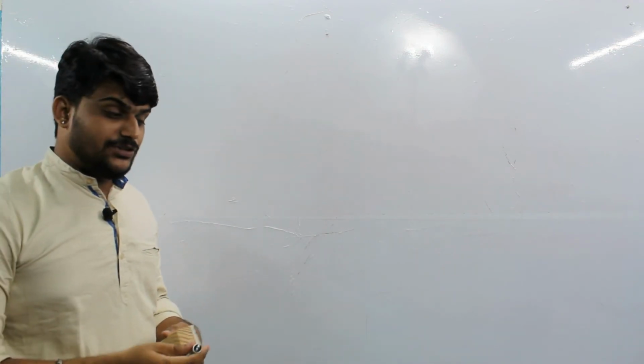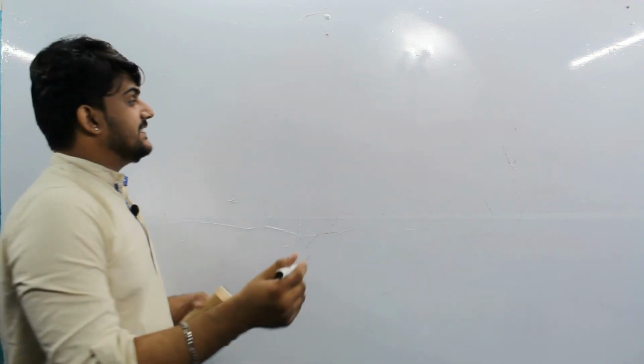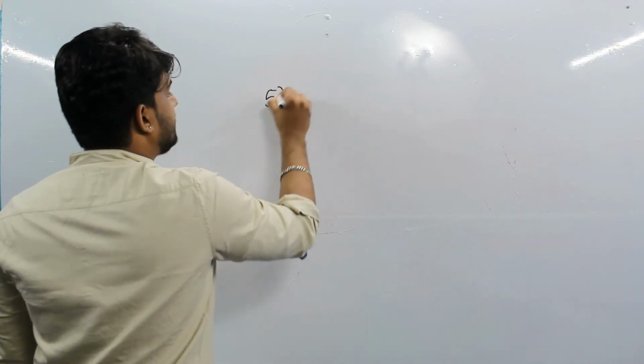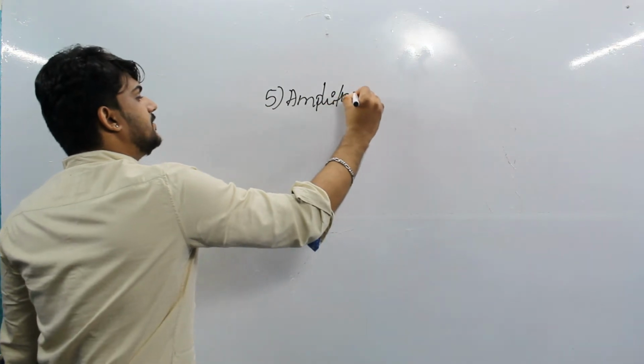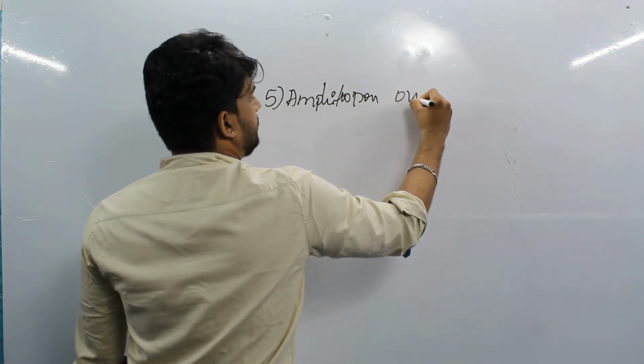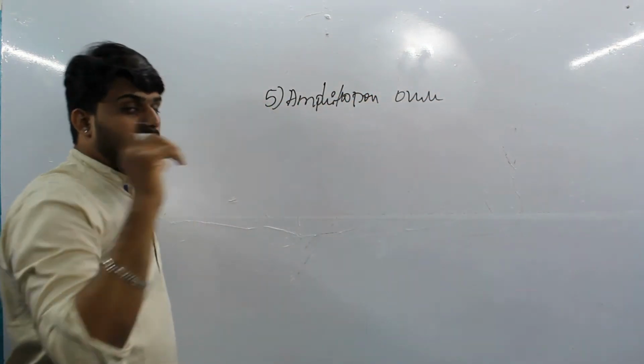What is that fifth one? That is a very interesting one, Amphitropous ovule. Amphi means horseshoe shape.